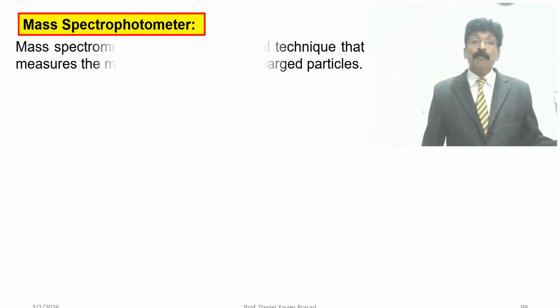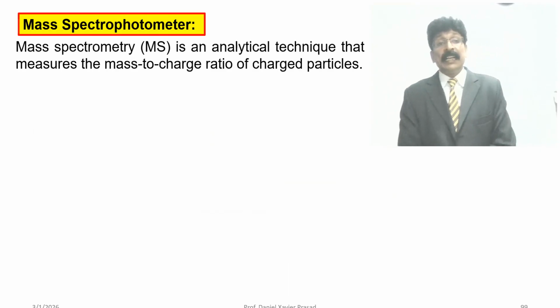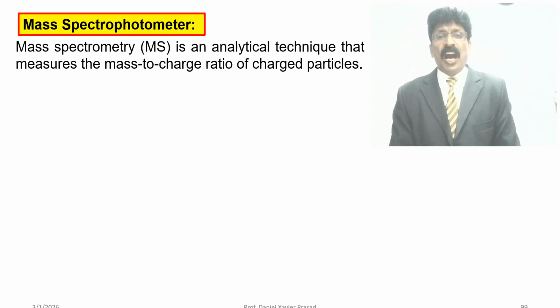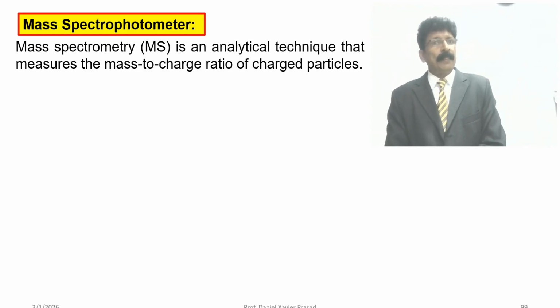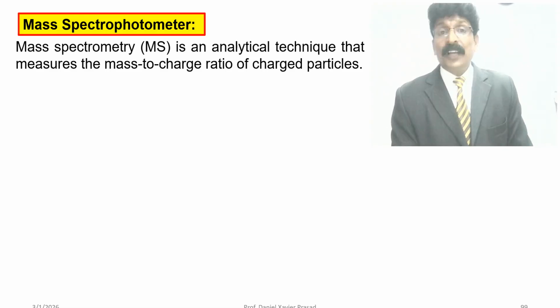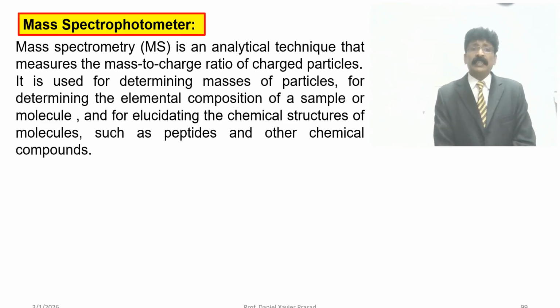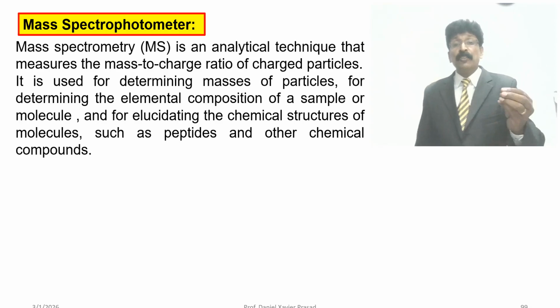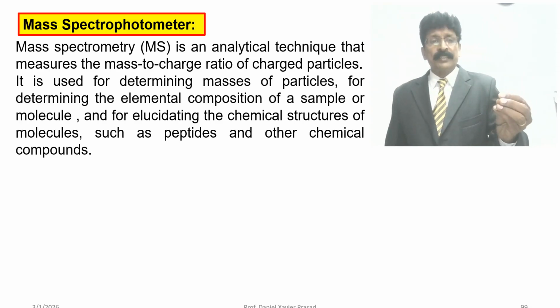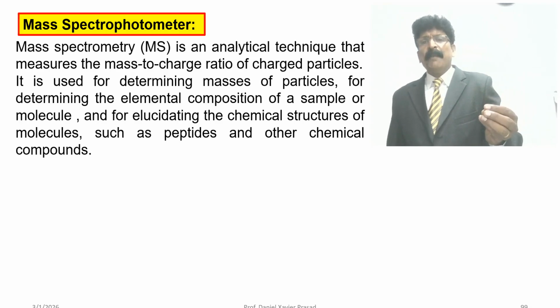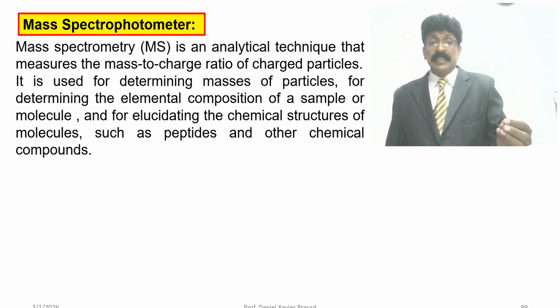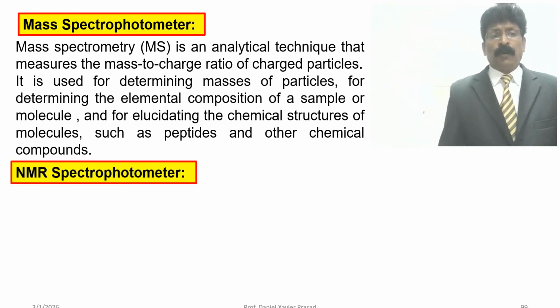Mass spectrometry is an analytical technique that measures the mass to charge ratio, that is m/z, and the relative abundance of ion charged particles. It is used to determine masses of particles, for determining the elemental composition of a sample or molecules, and for elucidating the chemical structure of molecules such as peptides and other chemical compounds.